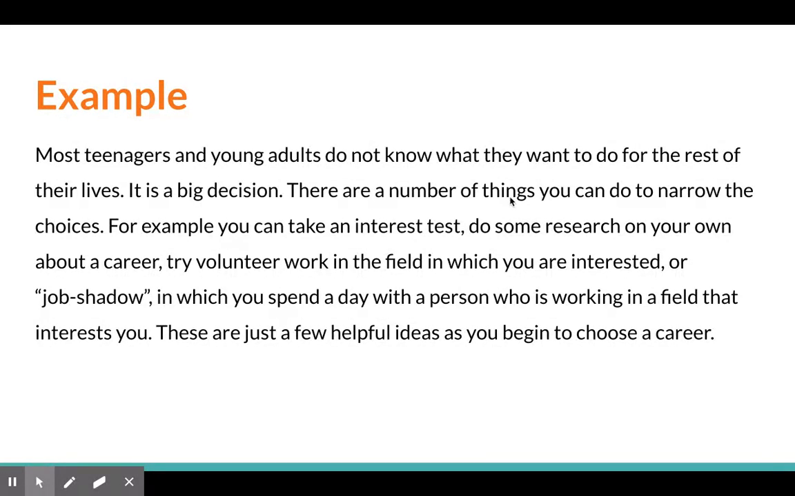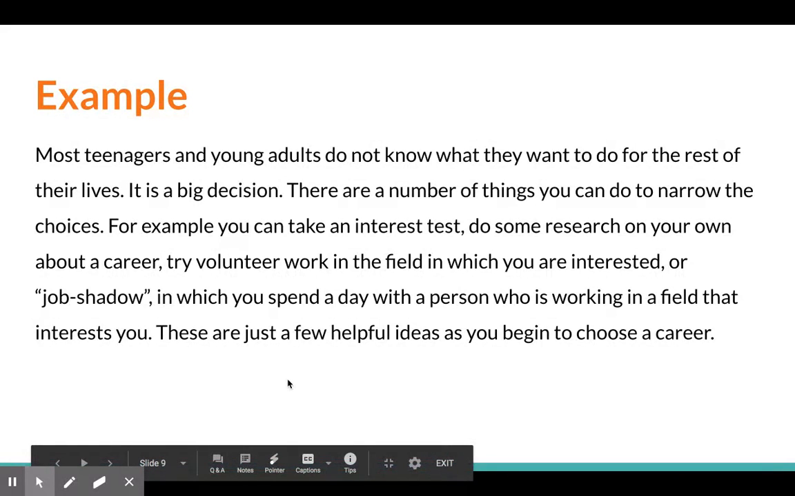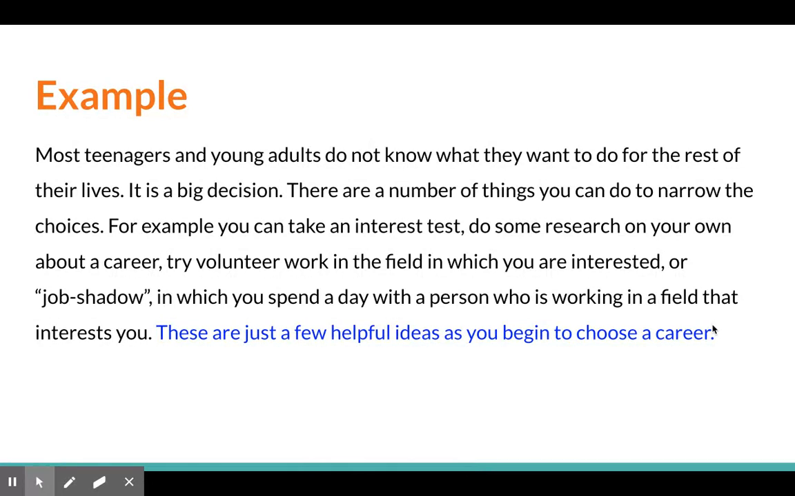Well, it says there are a number of things you can do to narrow the choices. For example, you can take an interest test, research, job shadow, volunteer. So it's listing all these things you can do to help you choose a career. So in this case, it probably would be this last sentence. There are just a few helpful ideas as you begin to choose a career.